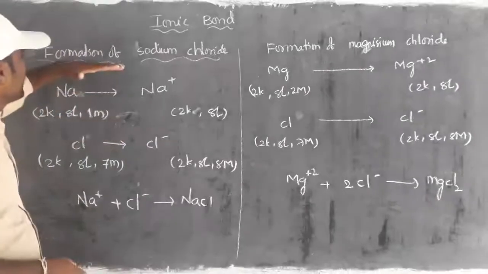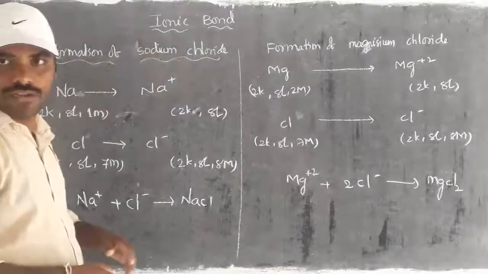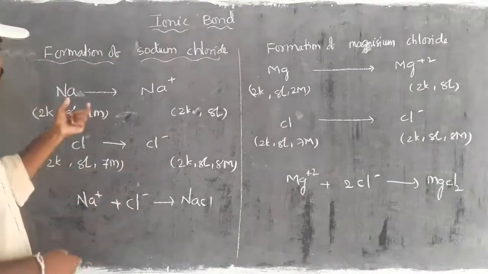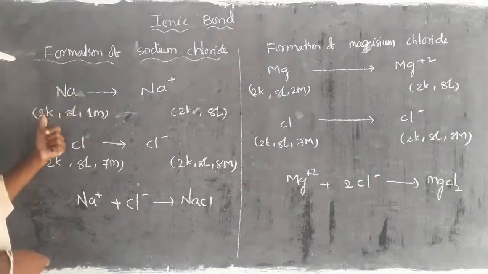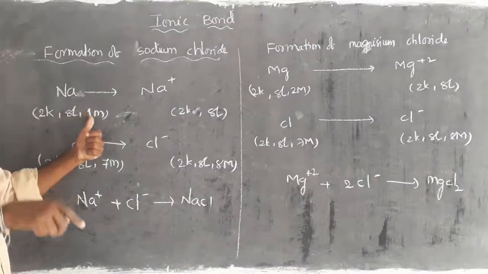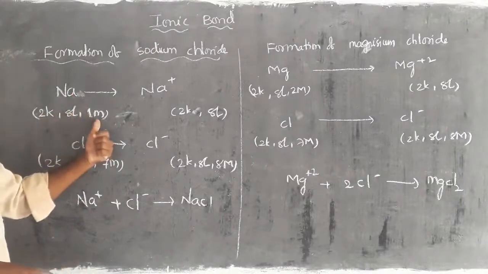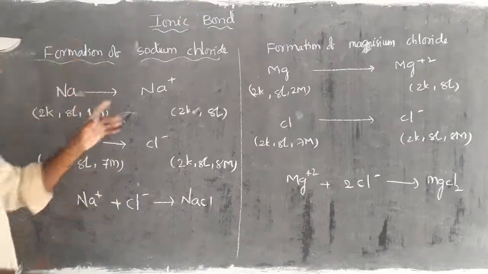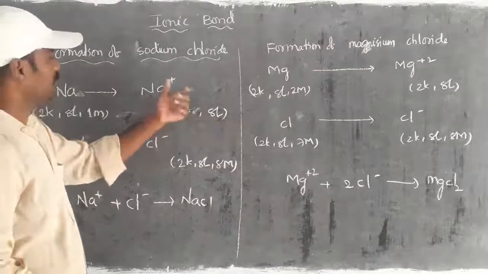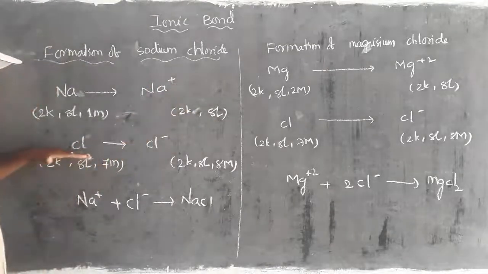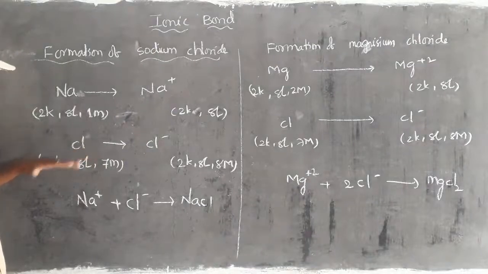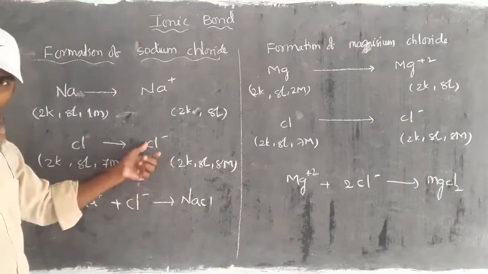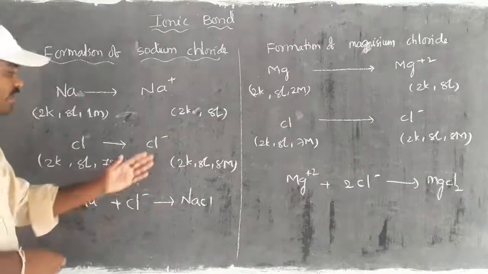Here we take the example of the formation of sodium chloride in chemical bonding, that is, ionic bond formation. For that, we take sodium. The configuration is 2K, 8L, 1M. We also simply call it 2, 8, 1, right? On losing one electron, it becomes 2, 8, and a positive charge is present. In the same way, chlorine has the configuration 2, 8, 7. On gaining an electron, it becomes Cl minus.